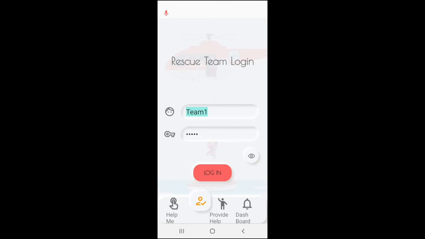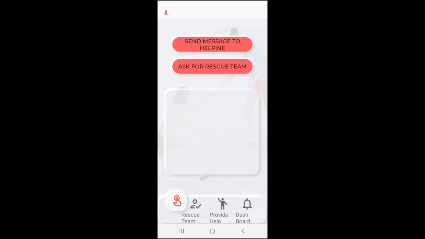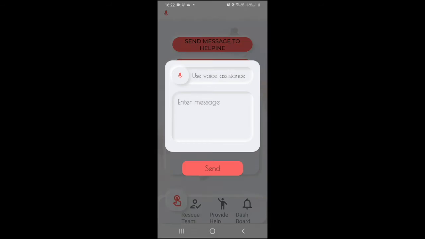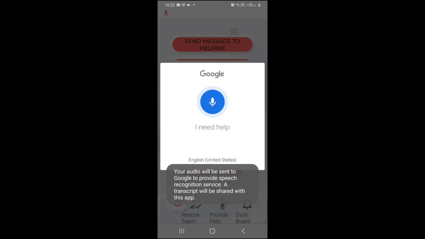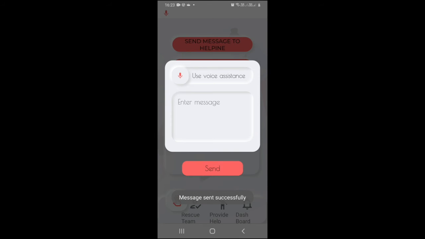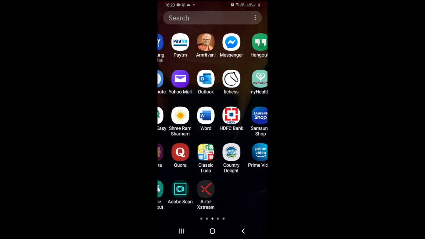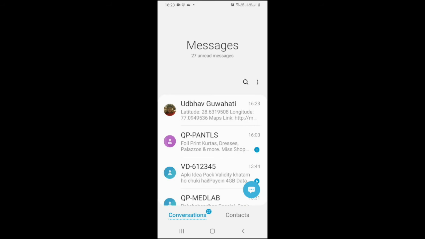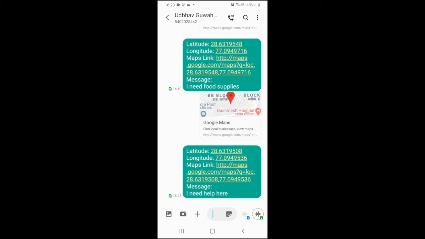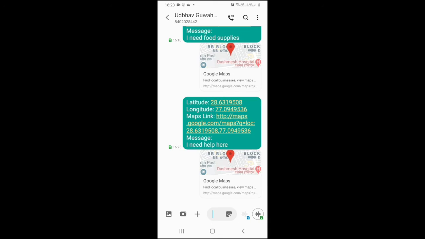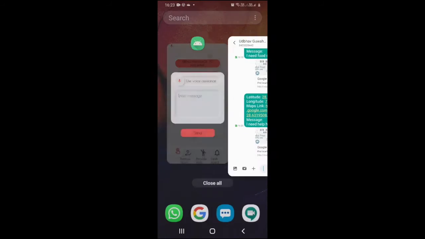Apart from this, the victims can also use the voice recognition functionality to send message. As you can see, the message has been sent successfully, which can be seen in the Messages app. The message along with the latitude, longitude and the Google Maps link has been sent successfully to the helpline number.